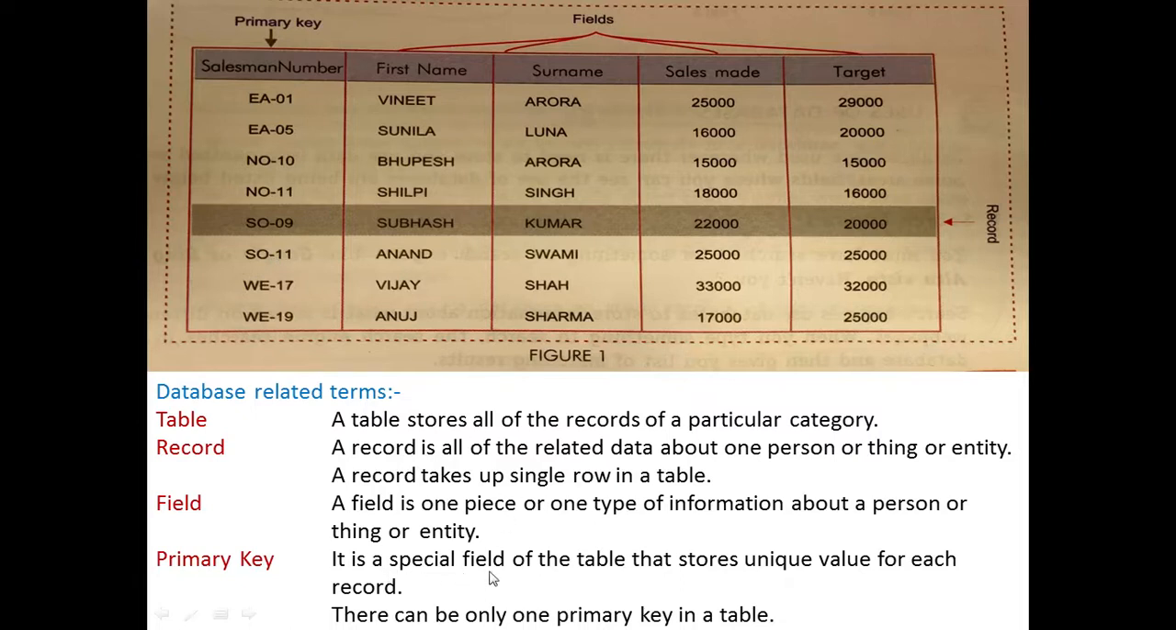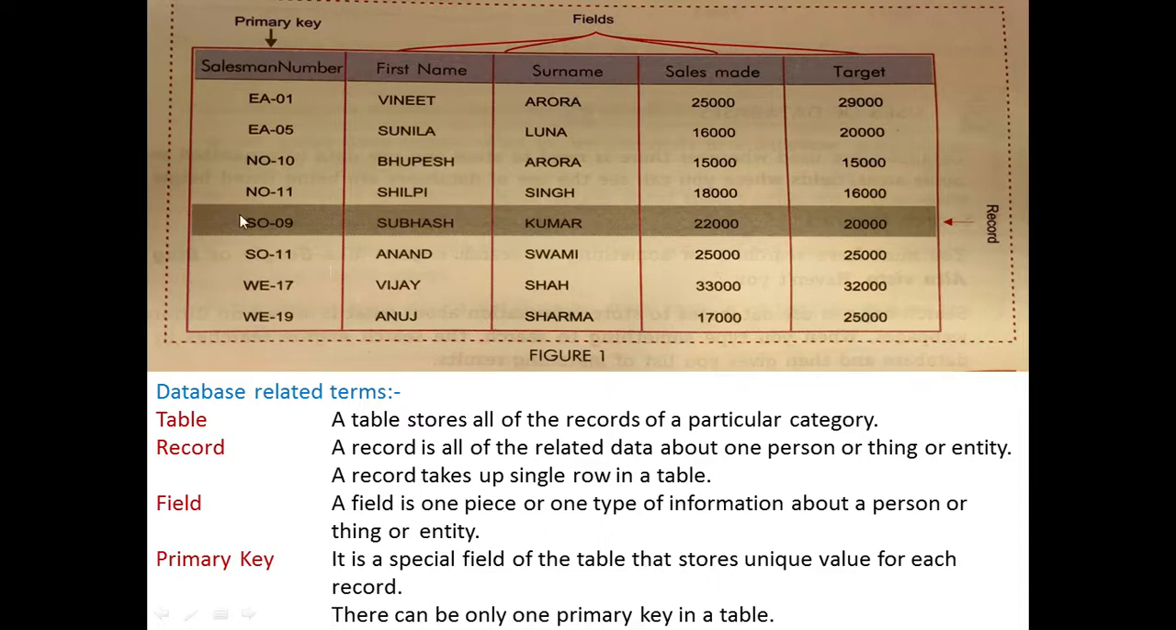So it is a special field of the table that stores a unique value for each record, and there can be only one primary key. If we have two primary keys, it will create a problem. We can use any field as primary key. We can use first name as primary key also, we can use surname as primary key also, but it should be unique. If we are using first name as primary key, there should not be two Subhash. It should be a unique value for every single record. So primary key is a special field of the table that stores a unique value for each record.